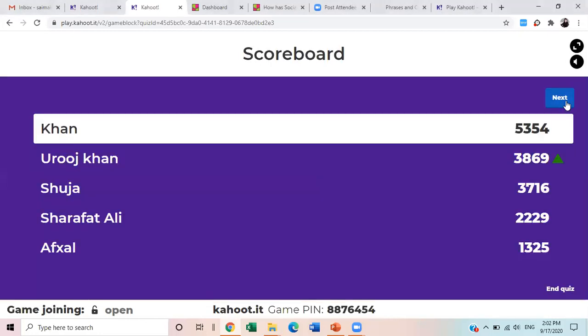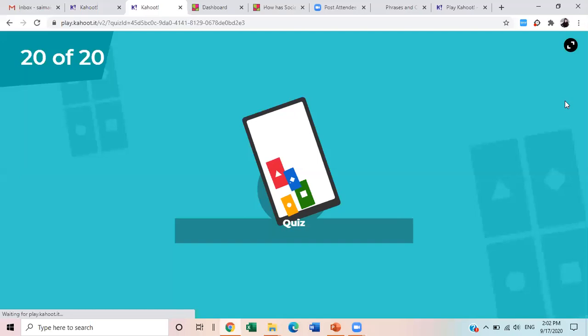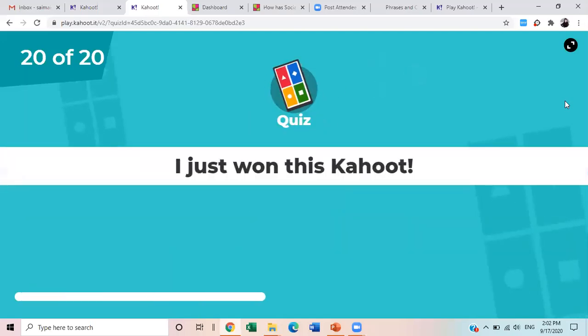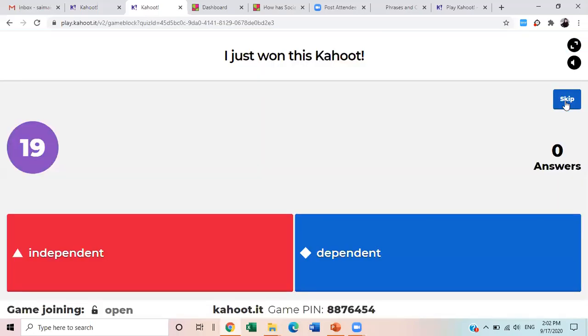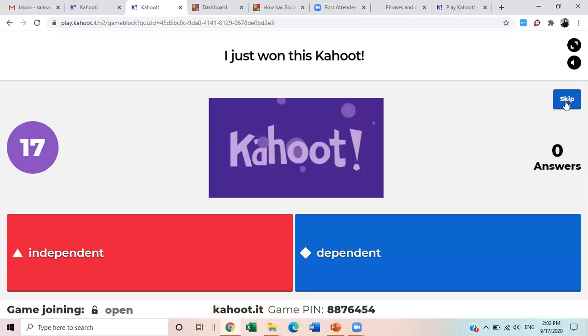All right, so now at the first position we have Khan, second position is Aruj, third is Shuja, Sharafat, and Afzal. Okay, now we have this last one. I just won this Kahoot. Is it a dependent or independent clause? Is it giving you a complete thought, a sensible sentence? Does it make sense? I just won this Kahoot.